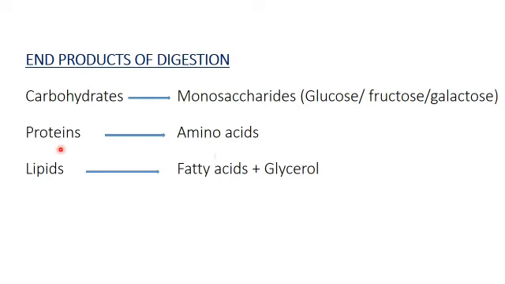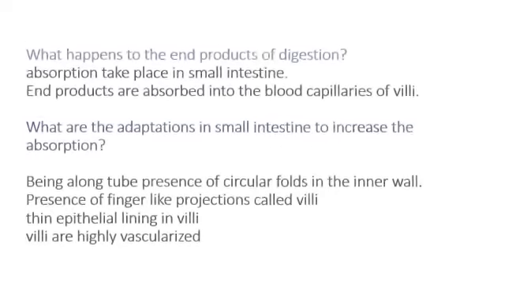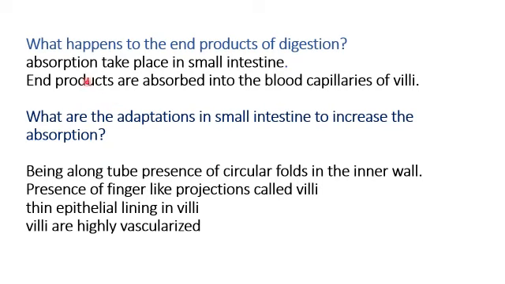And lipids are large molecules. After breaking down, lipids are converted to fatty acids and glycerol. So the end products of digestion are monosaccharides, amino acids, fatty acids and glycerol. Okay, now we have to learn about what happens to the end products of digestion.